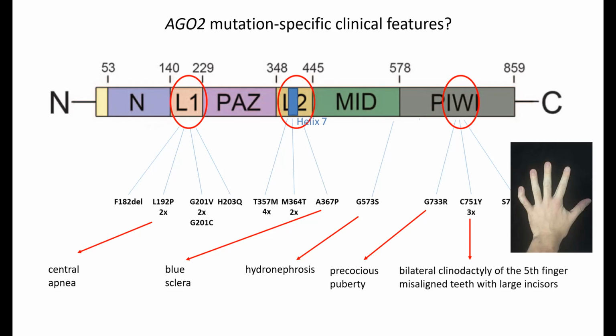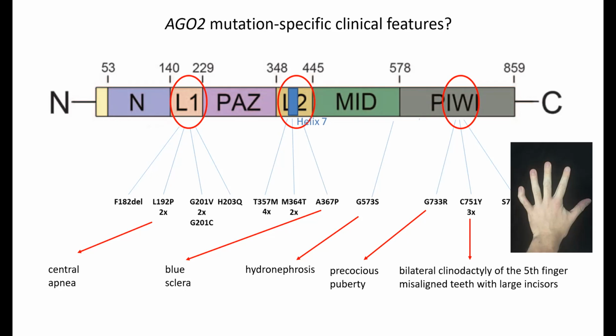They had misaligned teeth with large incisors. This information is extremely helpful for us because it gives us a molecular hint that these missense variants could be affecting the function of the protein in a slightly different manner. That's why it is extremely important for us to get accurate and as good as possible clinical data.